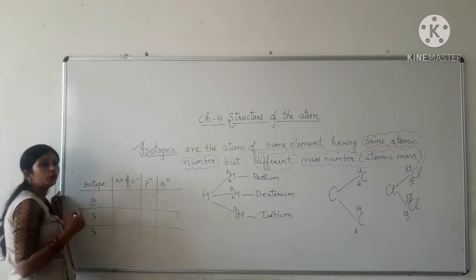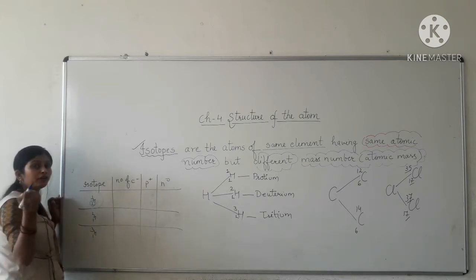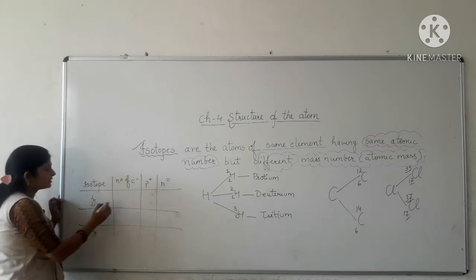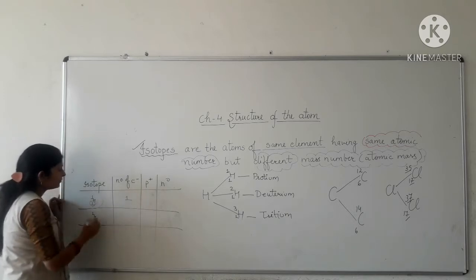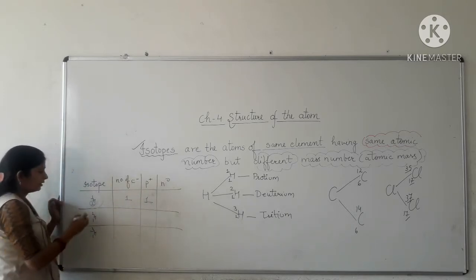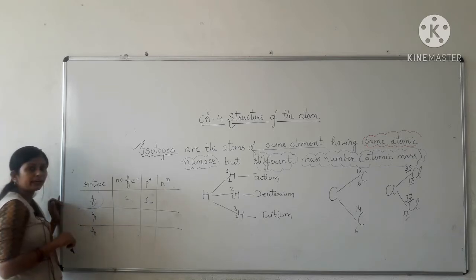As I told you, atomic number is the number of electrons or number of protons. So if its atomic number is 1, then obviously it has 1 electron and 1 proton.